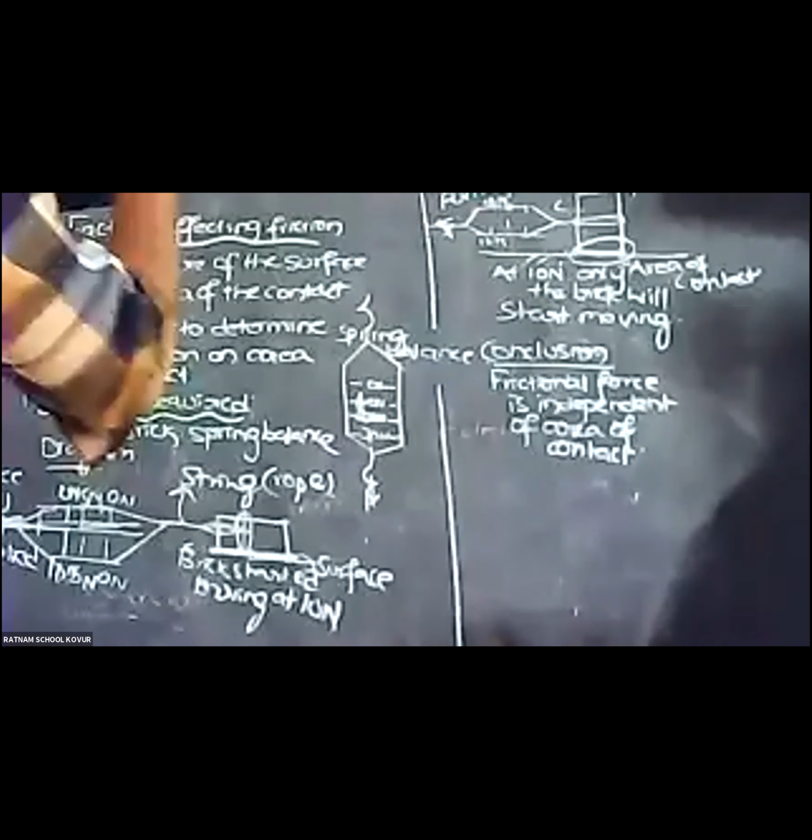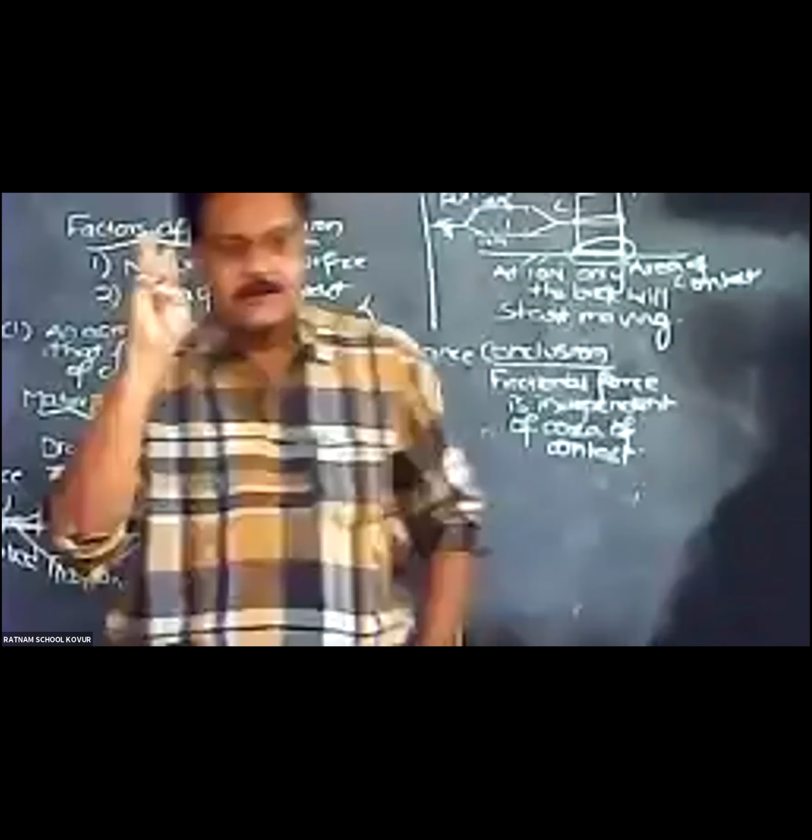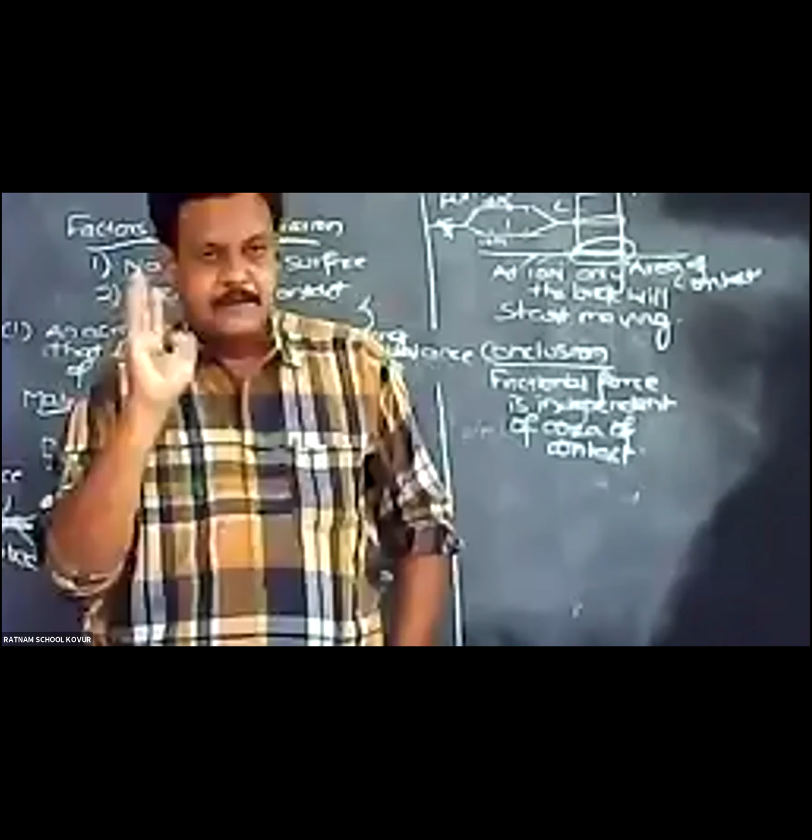So factors of friction. First one we have seen is the nature of the surface. Second, it is independent of area of contact. Third, tomorrow we are going to discuss how the frictional force is related to normal force. Normal force is the force acting perpendicular to the contact surface, the normal reaction force. Let us see how normal force is related to friction in tomorrow's class.